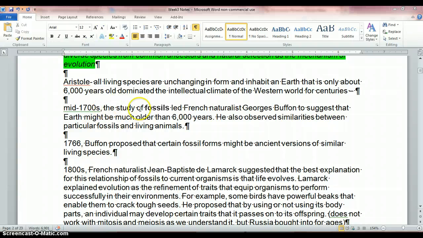So in the mid-1700s, the study of fossils led French naturalist Georges Buffon, it's probably a French version, but that's how we're saying it, to suggest that the Earth might be much older than 6,000 years. He also observed similarities between particular fossils and living animals. So now we know the Earth is older, and that some of the stuff living and the stuff dead kind of looks like each other. In 1766, Buffon proposed that certain fossil forms might be ancient versions of similar living creatures. So now we're saying that there is change. It does happen.